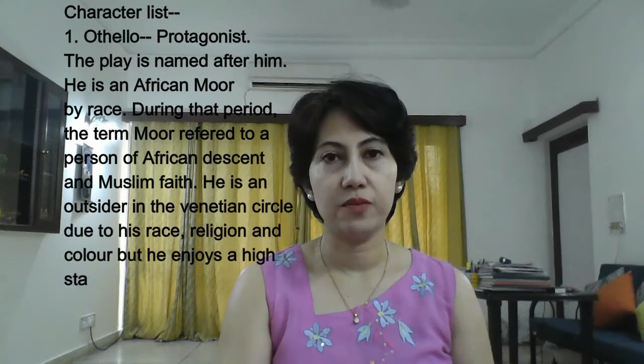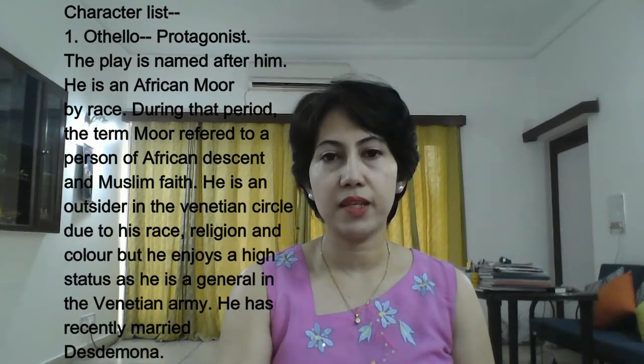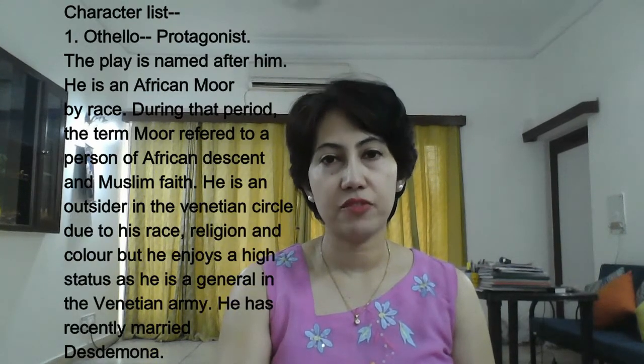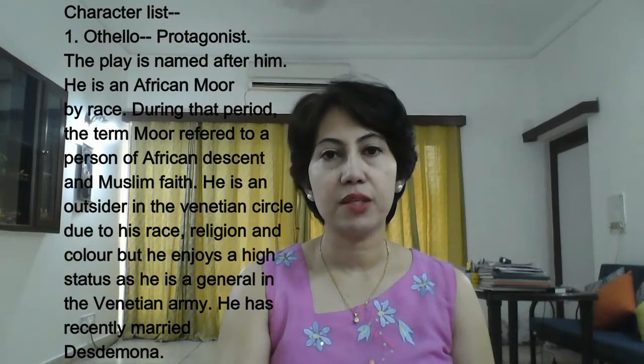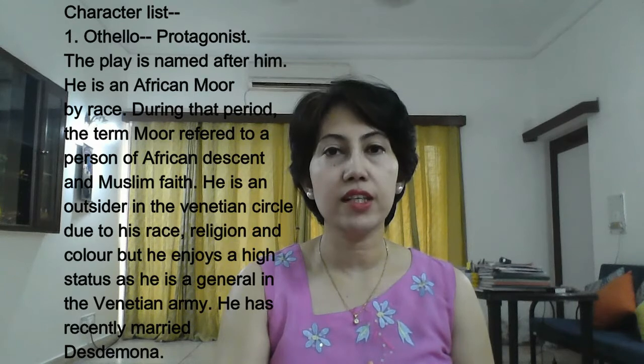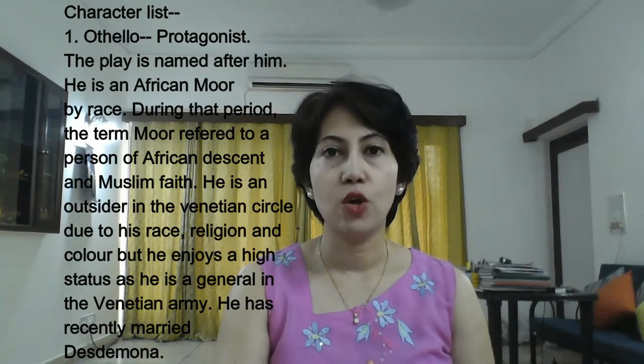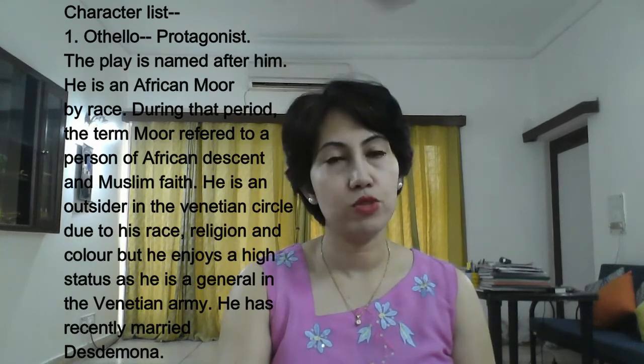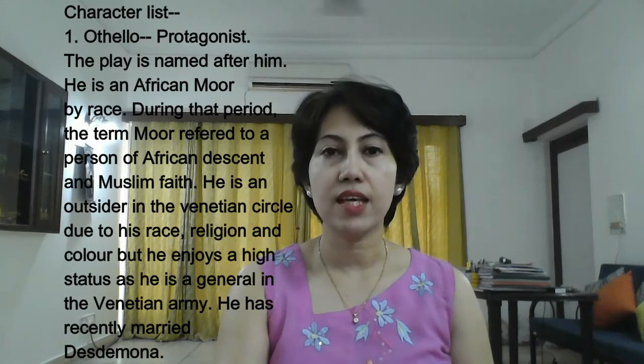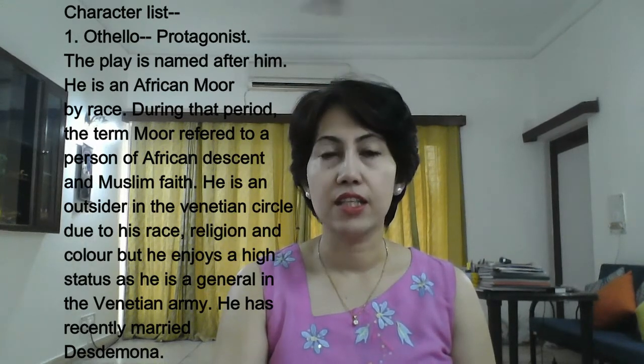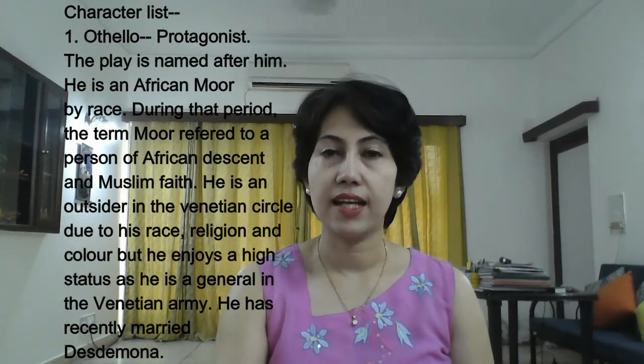Now let's look at the character list of the play. The first character of the play is Othello. Othello is the protagonist of the play and the play is named after him. He is an African Moor by race. Moor is a term typically used during this period to refer to a person who was of African descent and Muslim faith. So he is an outsider in the Venetian circle due to his race, religion and color.